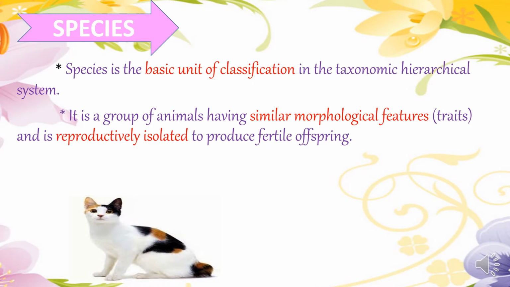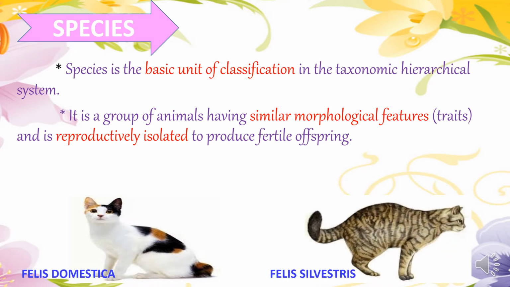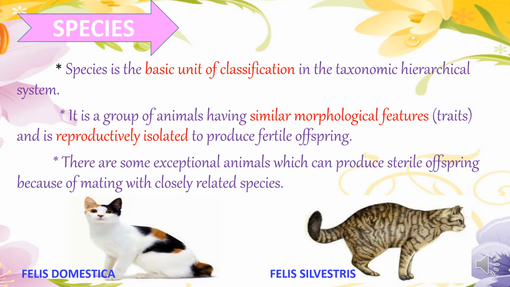For example, we have Felis domestica and Felis sylvestris. Felis domestica is the domestic cat. Felis sylvestris is the wild cat. Though both are morphologically similar, they are reproductively isolated. There are some exceptional animals which can produce sterile offspring when mating with closely related species. So scientists have performed some experiments to prove that species are reproductively isolated.